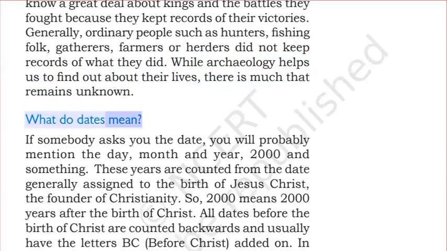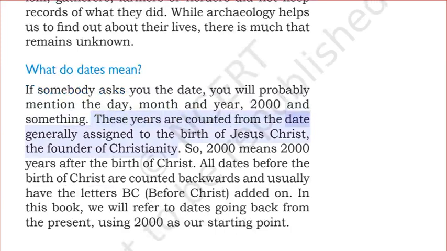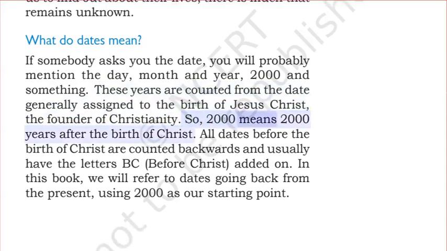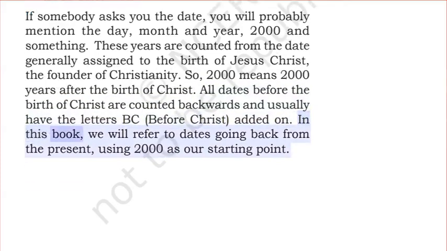What do dates mean? If somebody asks you the date, you will probably mention the day, month, and year, 2000 and something. These years are counted from the date generally assigned to the birth of Jesus Christ, the founder of Christianity. So, 2000 means 2,000 years after the birth of Christ. All dates before the birth of Christ are counted backwards and usually have the letters BC, before Christ, added on. In this book, we will refer to dates going back from the present using 2000 as our starting point.